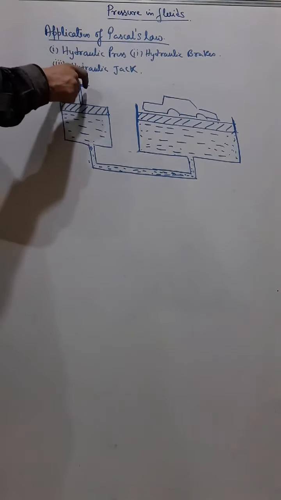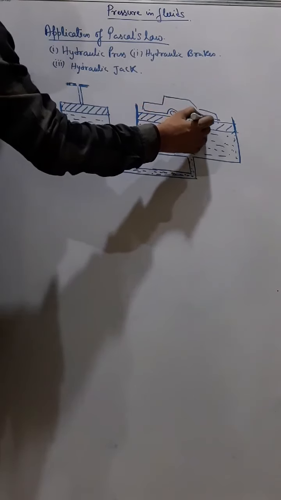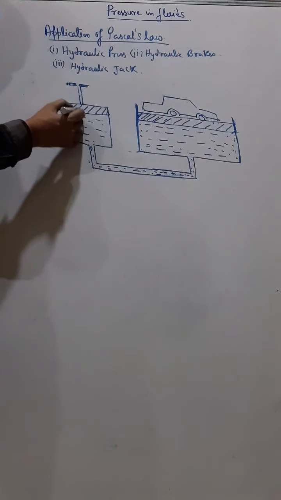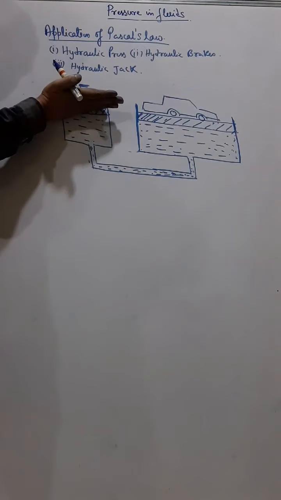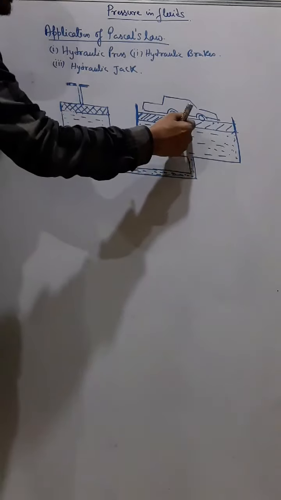One person can simply press this lever, this piston will go down and this piston will go up, thereby raising the car. Understand? This is the movable piston, and this is also a movable piston. If I press, the piston goes down, it forces the water and gives a pressure, and that pressure is transmitted here.